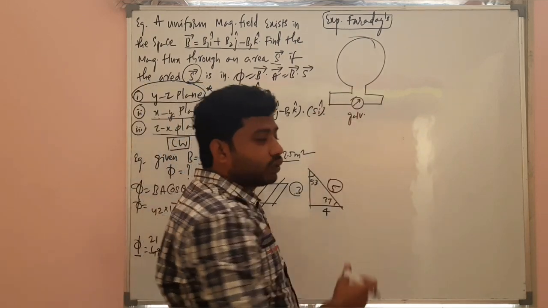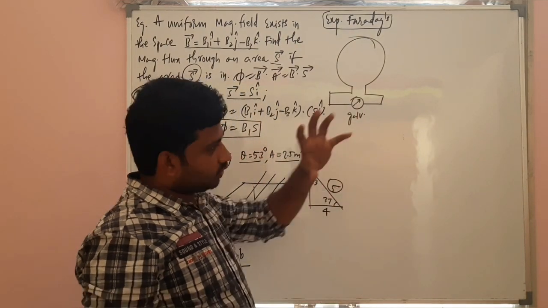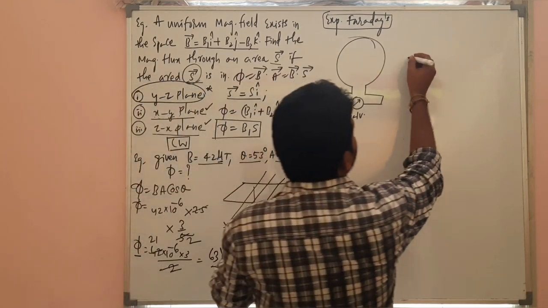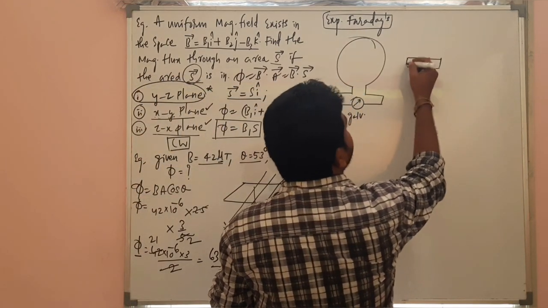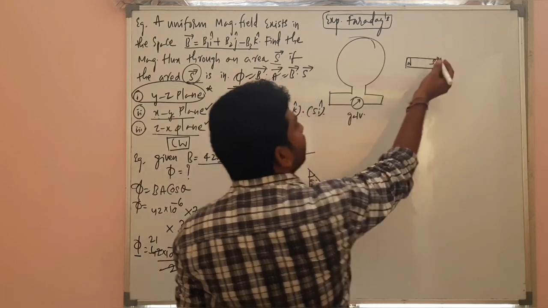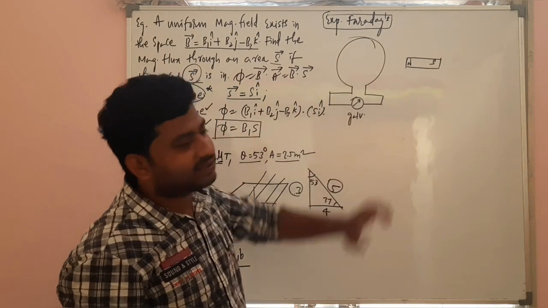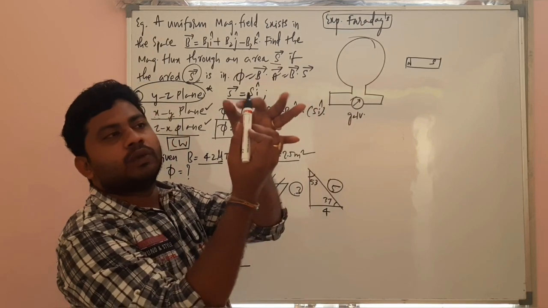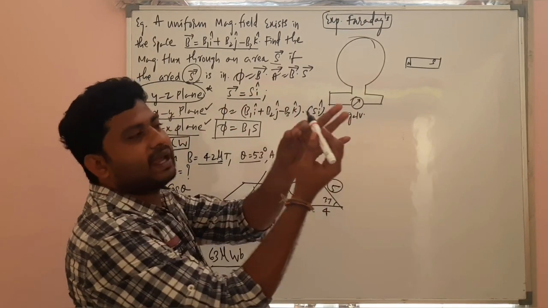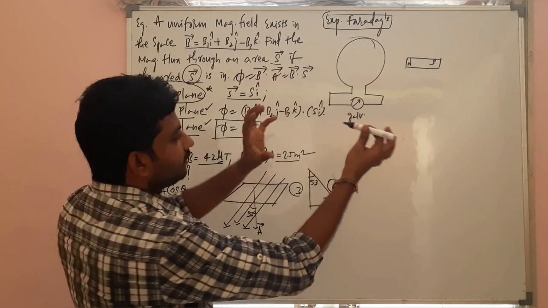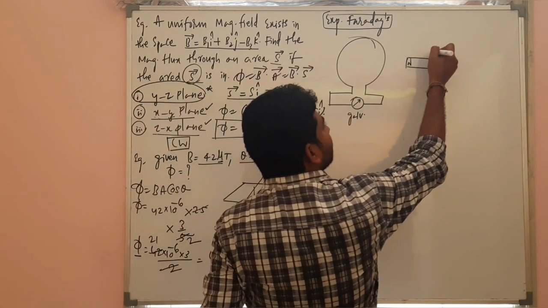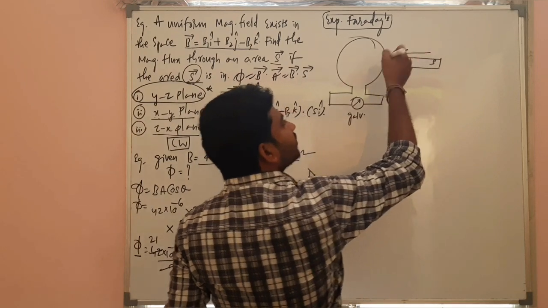So there is a coil. Actually the coil is placed like this, not like this. And there is a bar magnet, whose north pole is placed here and the south pole is located here. Imagine the black color is representing the north pole of the magnet. See here, like this. So the magnet is moving towards the coil.